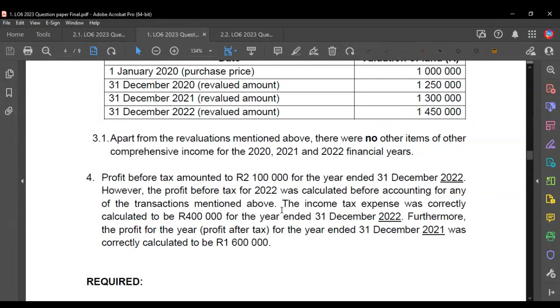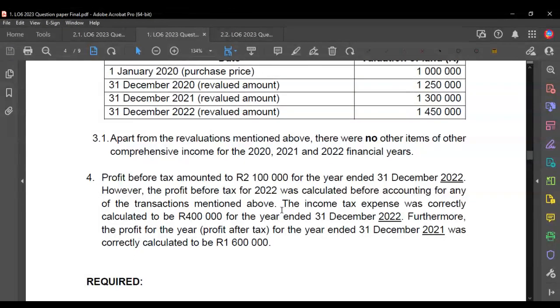All of these don't end up on the income statement. All of them don't end up on the SPLOCI. They all are balances. They all are things that affect the changes in equity statement.